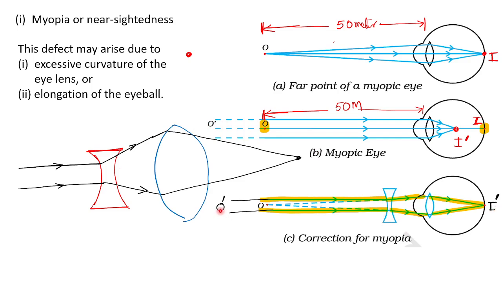For other objects, I can see because the eye lens width is automatically adjusted with the help of ciliary muscles. The ciliary muscles help our eye lens to adjust the width. So other objects I can see with the help of accommodation.